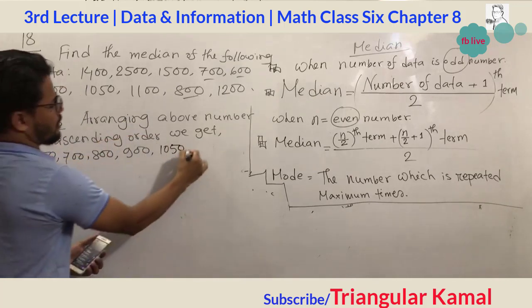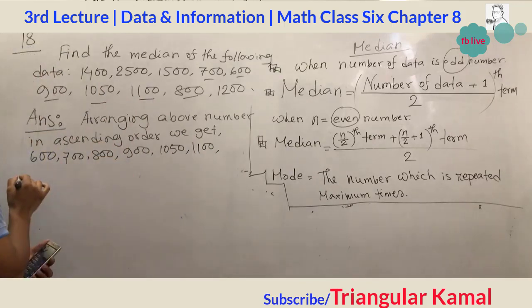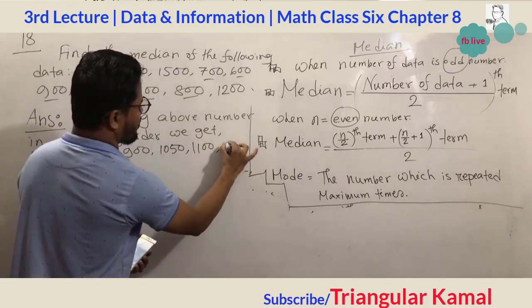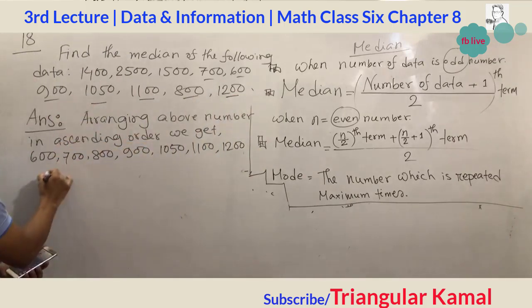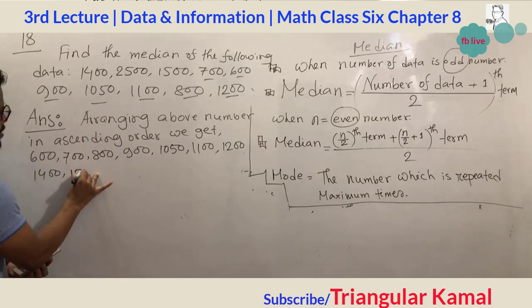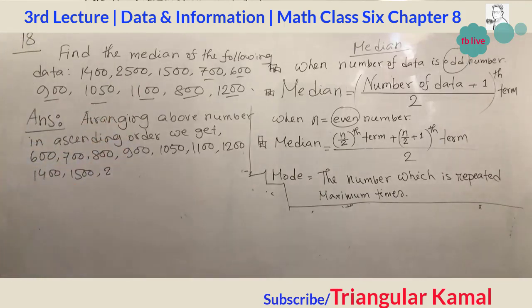Then 1100, 1200, then 1400, 1500, and finally 2500. The final number is 2500.